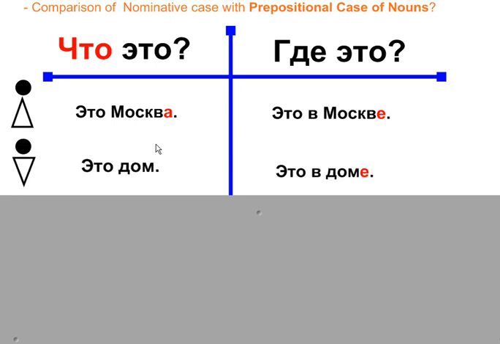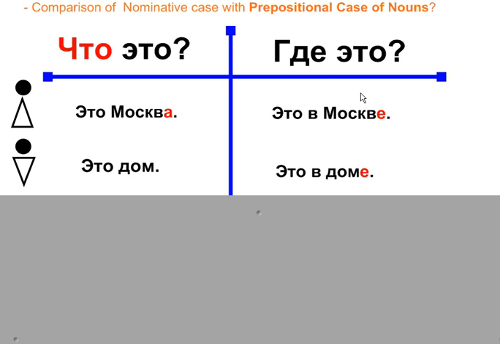Let's see. Что это? Это дом. What is that? This is a house. We know that this is the nominative case because it answers the question что and it's the subject of the sentence. No ending, or we call it consonant as an ending. Basically, it's a zero ending. И где это? For the prepositional case, где это?